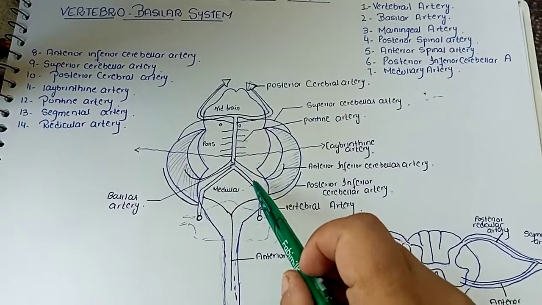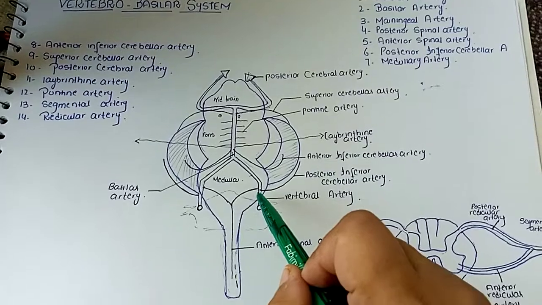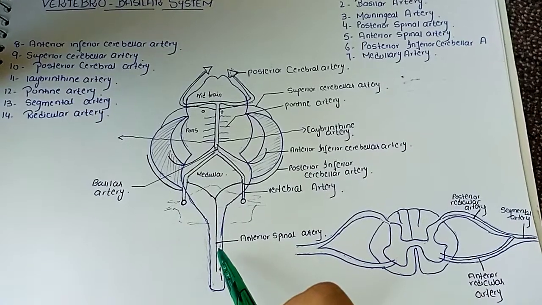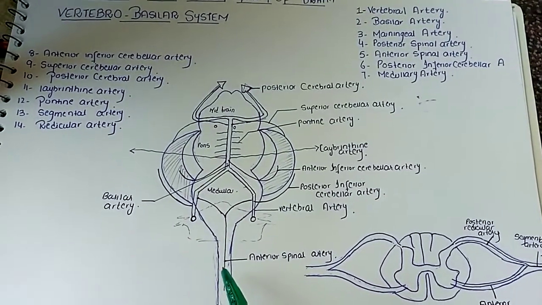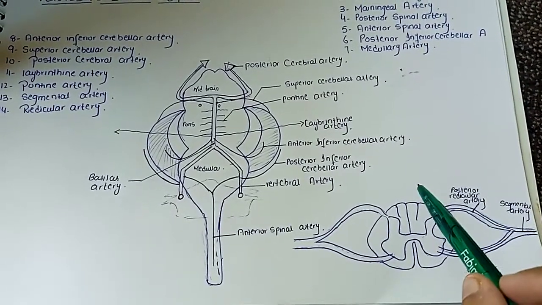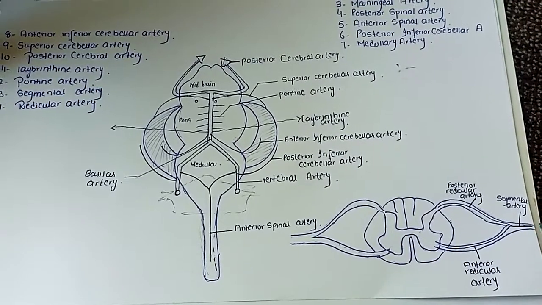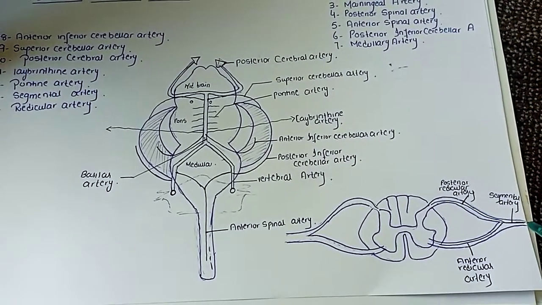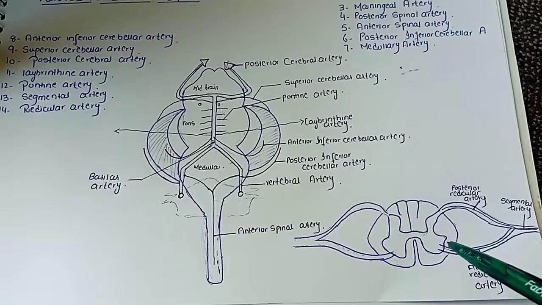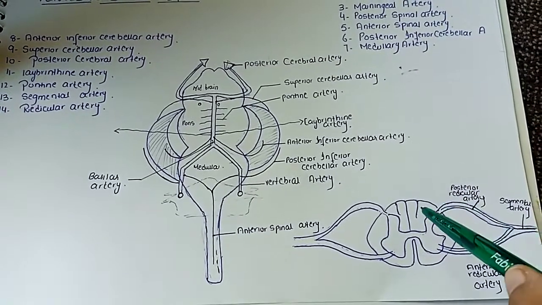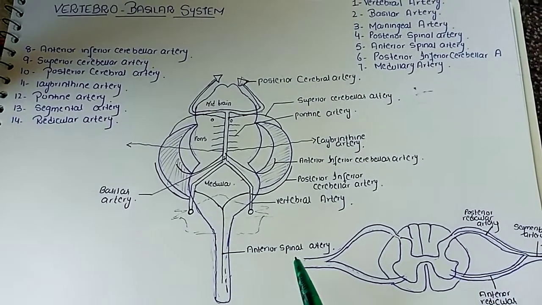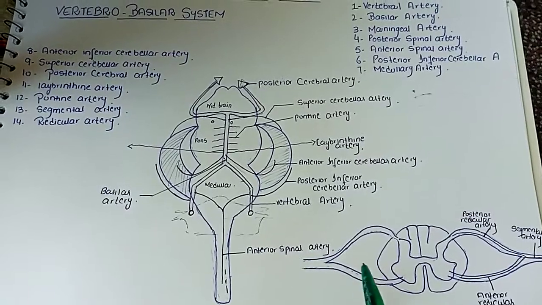The branches of the vertebral arteries are: the first branch is the anterior spinal artery. The anterior spinal artery is reinforced by the radicular artery. Now let me explain what the radicular artery is. This is the structure of the spinal cord. The branch of the vertebral artery enters the spinal cord as a segmental artery. As the segmental artery ascends along the anterior and posterior root of the spinal cord, it is termed the anterior and posterior radicular artery respectively. So the anterior spinal artery is reinforced by the anterior radicular artery.